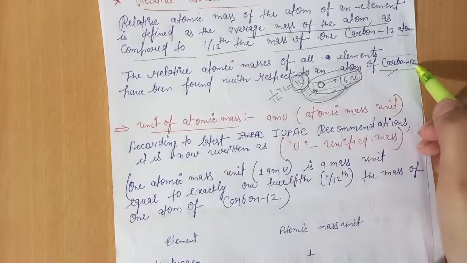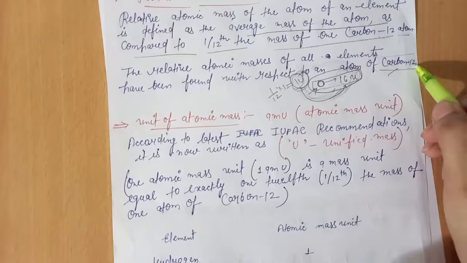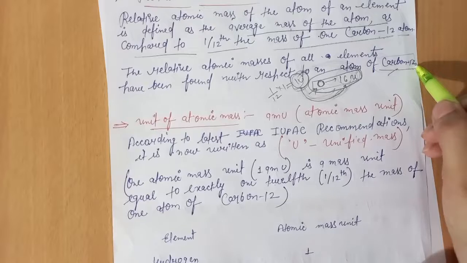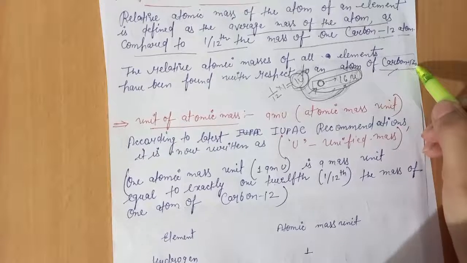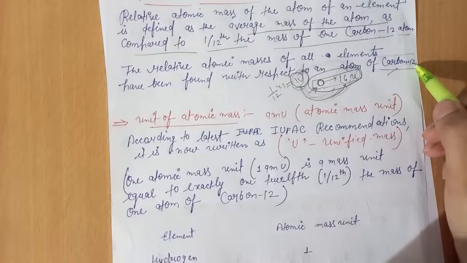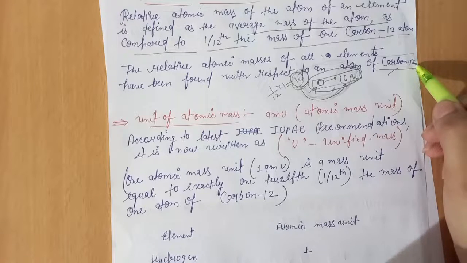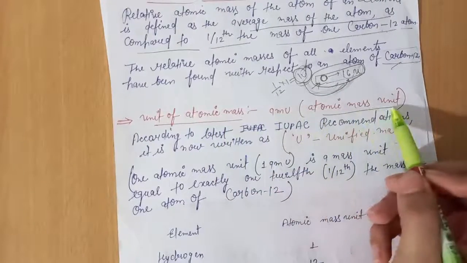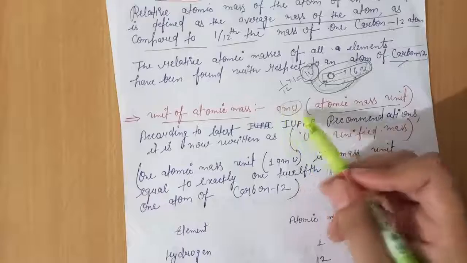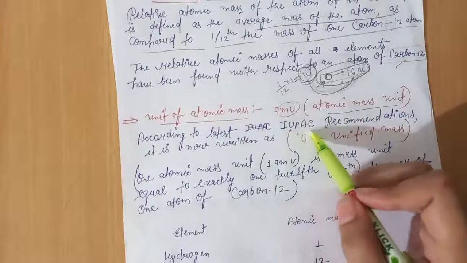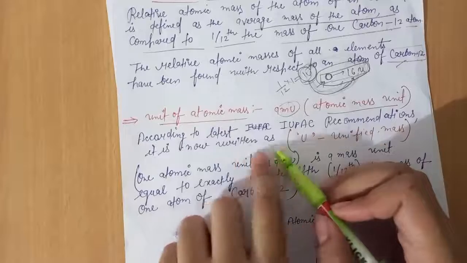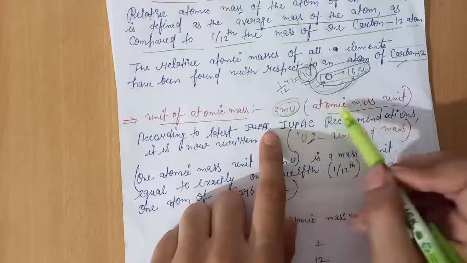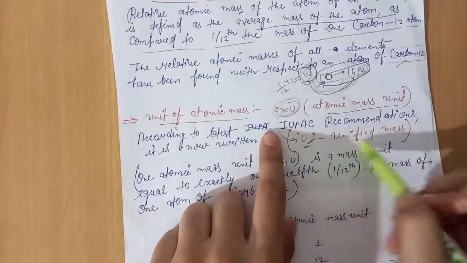Such as, in our daily life we take 1 kg as the unit to measure the weight of fruits. So kg is a unit to measure the mass of things. In the same manner, the measuring unit of atoms is U. The unit of atomic mass is AMU, atomic mass unit. The full form of AMU is atomic mass unit. According to the latest IUPAC recommendations, it is now written as U, the abbreviation of atomic mass unit, that is, unified mass.